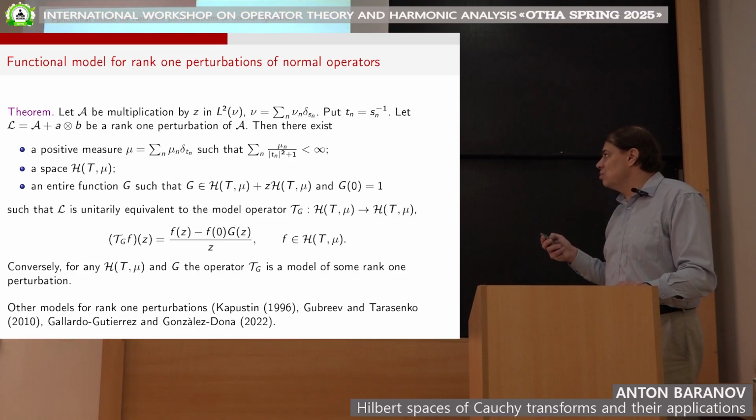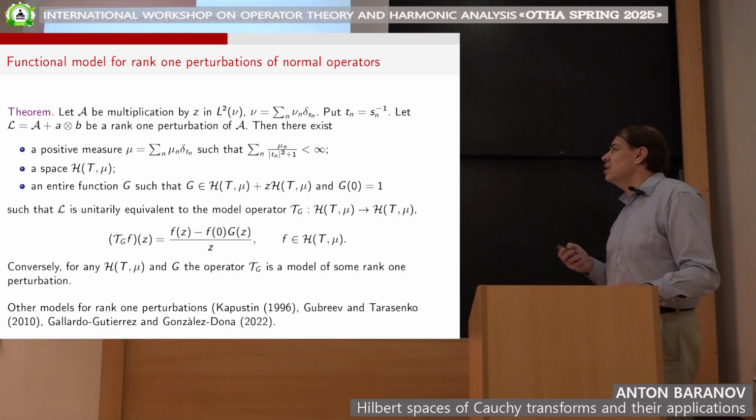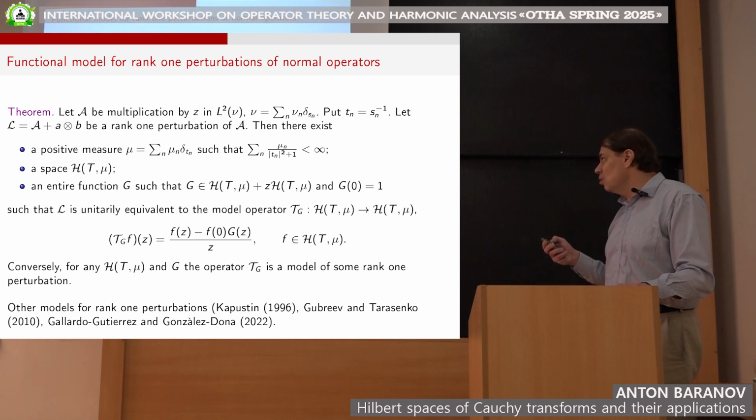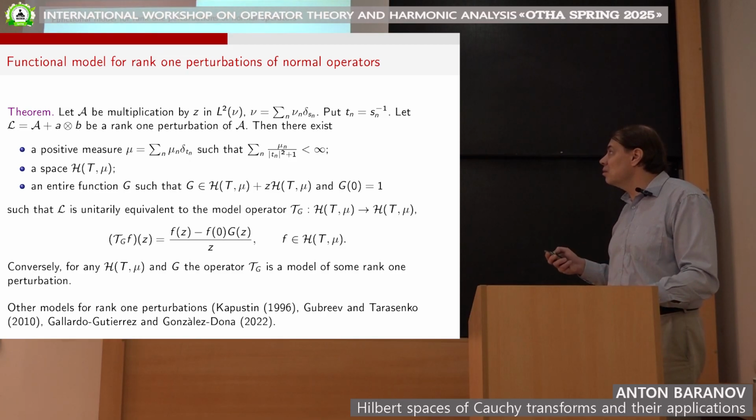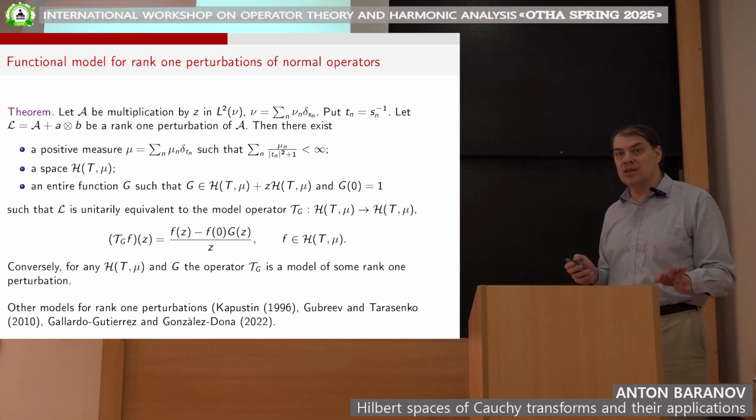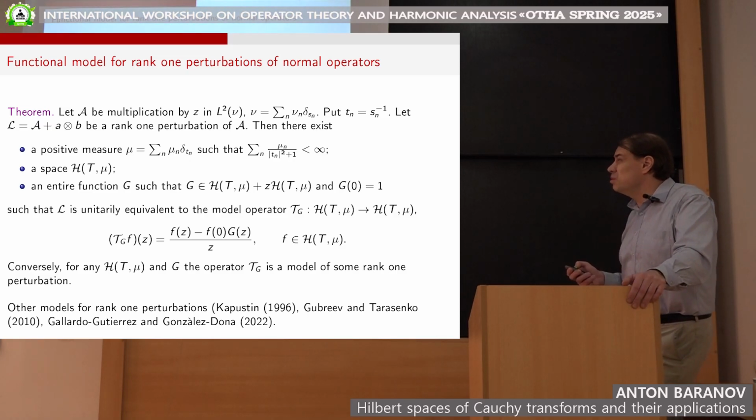So there exist such parameters that our operator L is unitarily equivalent to the following model operator, which acts in the space H of T mu by the following simple formula. It's more or less like the backward shift, but we take f, subtract something which gives us 0 at 0, and divide by z, and this is a very, very explicit operator. Of course, all these functions, mu and g, can be written explicitly in terms of these parameters a and b of our rank-1 perturbation. I will not write down these formulas, but it's completely explicit.